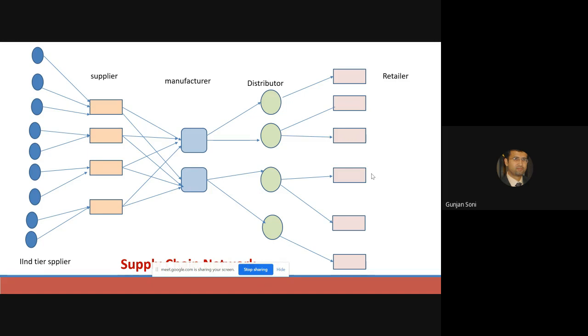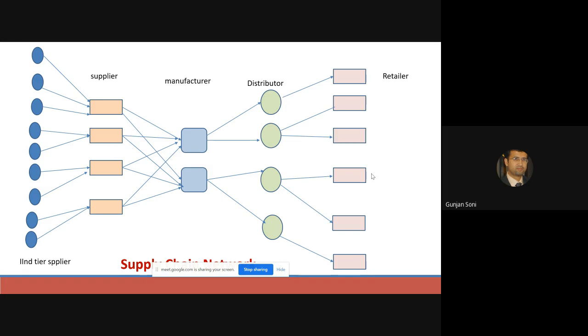Okay. Then after that, post-1970, how did the business environment evolve? Can anyone throw some light on it? I have already told how it was earlier, compared to that, what happened after 1970? Let's take the case of India.